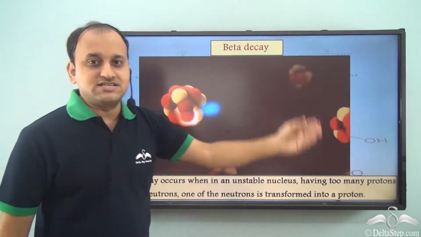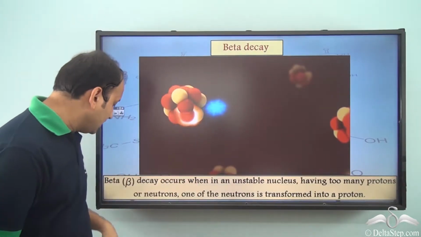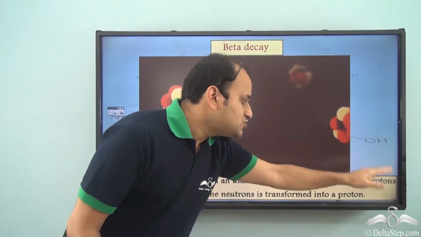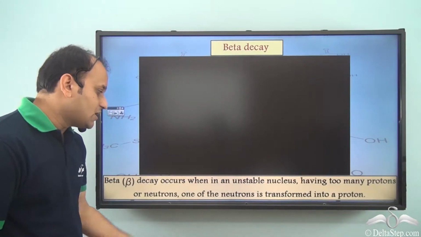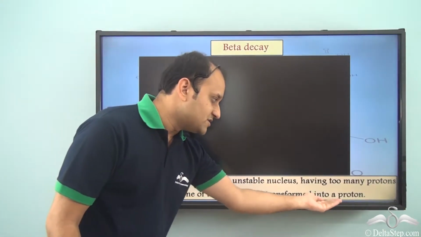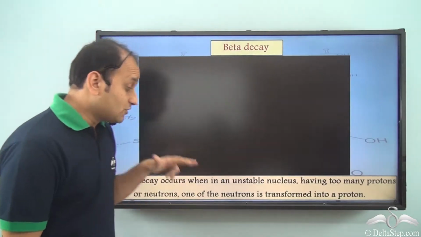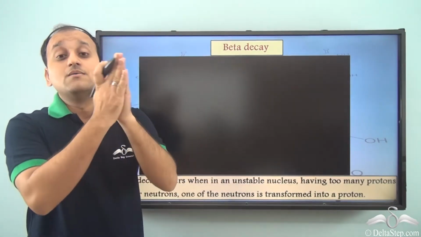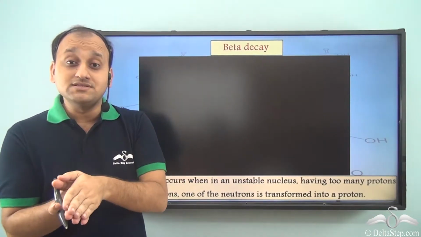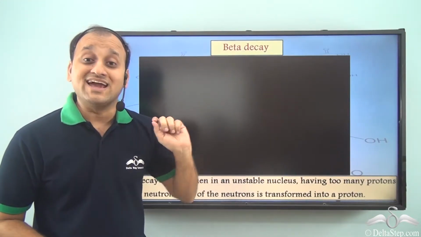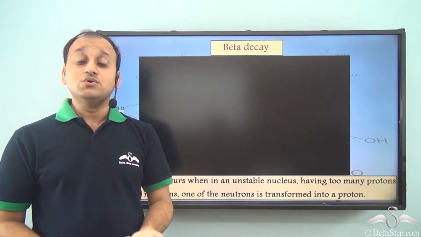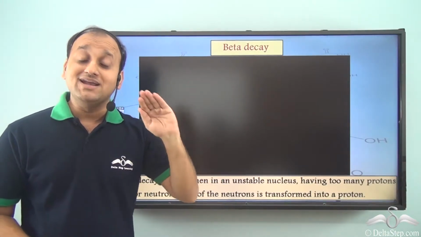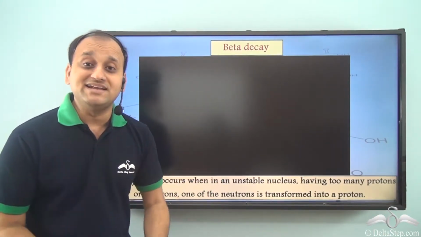Now, what about beta decay? Why does it occur? Well, beta decay occurs when an unstable nucleus has too many neutrons, and one of the neutrons is transformed into a proton. A neutron tries to convert to a proton, and when that happens, the neutron releases a negative charge which is very similar to an electron, and that's why we call it a high speed electron or a beta particle.